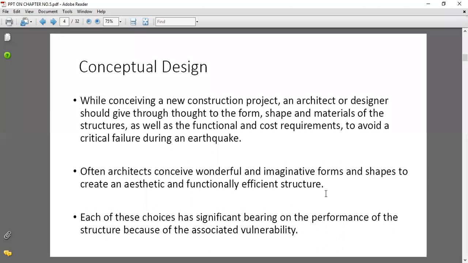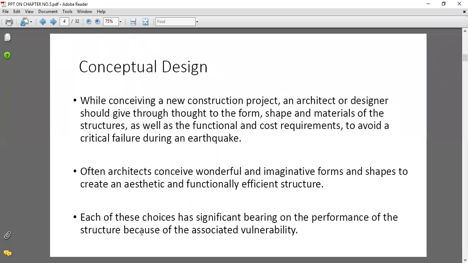structure. Means the architect has imaginative power in different forms and different shapes, but that shape or form of the building, whatever plan he has prepared, should be a functionally efficient structure. That plan should be an earthquake resistant plan, while different loads are acting on the structures, like dynamic loads. Each of these choices has significant bearing on the performance of the structure because of the associated vulnerability.